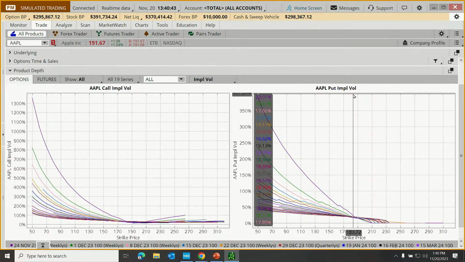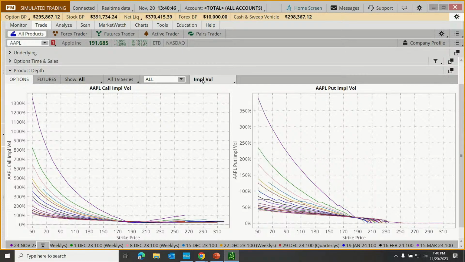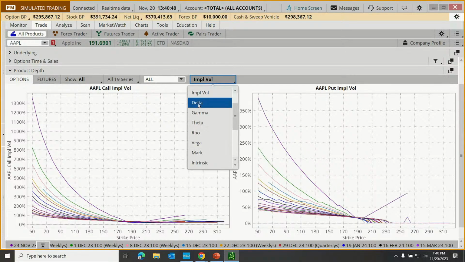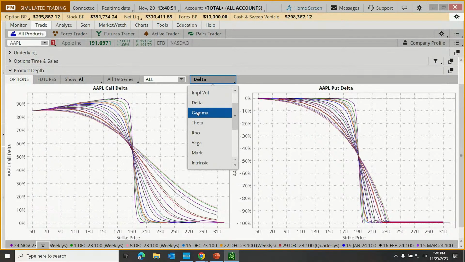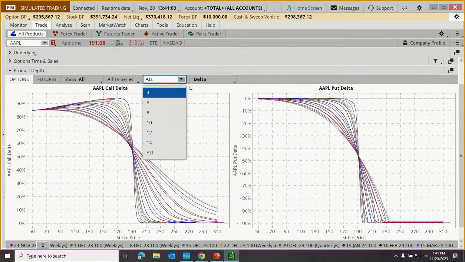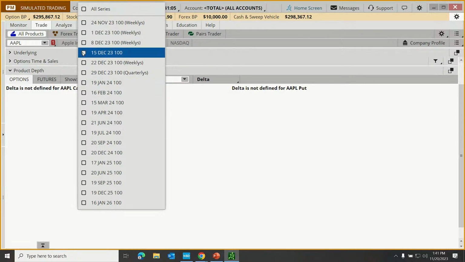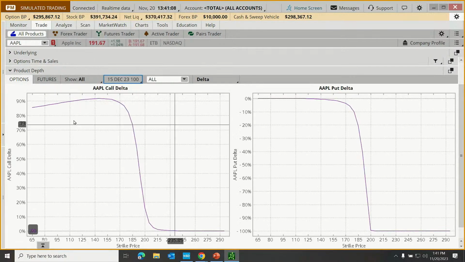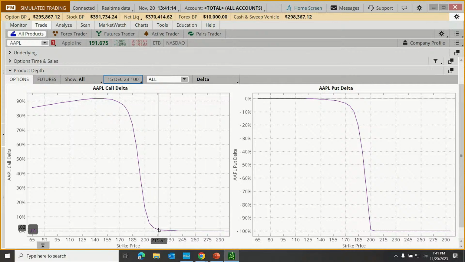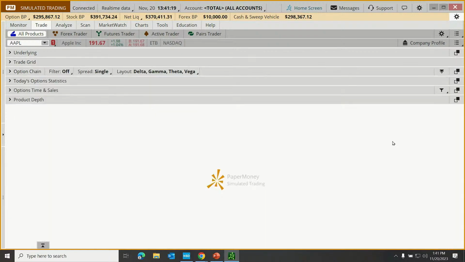Those are the calls, those are puts. I'll let you explore that so that you can change the inputs up here. I can see a graphical representation of the deltas at each strike price for the different expirations. I can modify it to show all the strike prices, or maybe just one series, maybe the 15th of December, and see what's going on at different strike prices with the delta for those options. That's what can be done on this product depth, but I did want to at least give you an introduction to it.